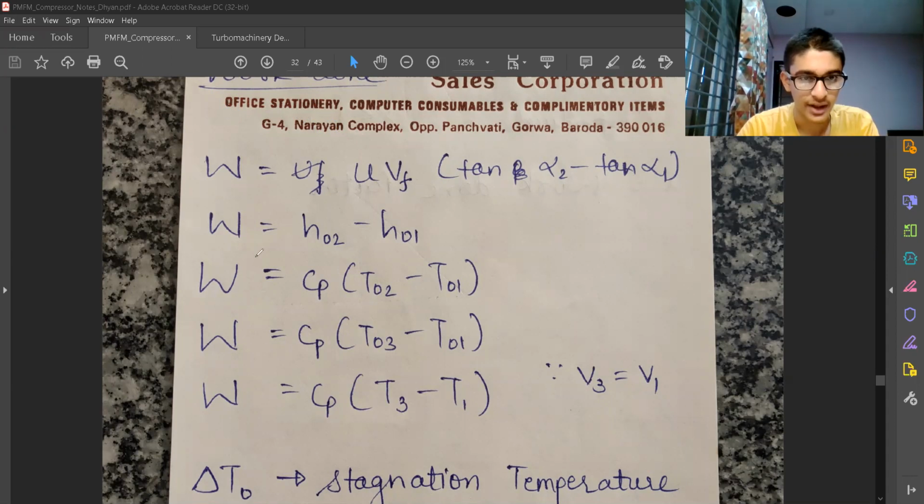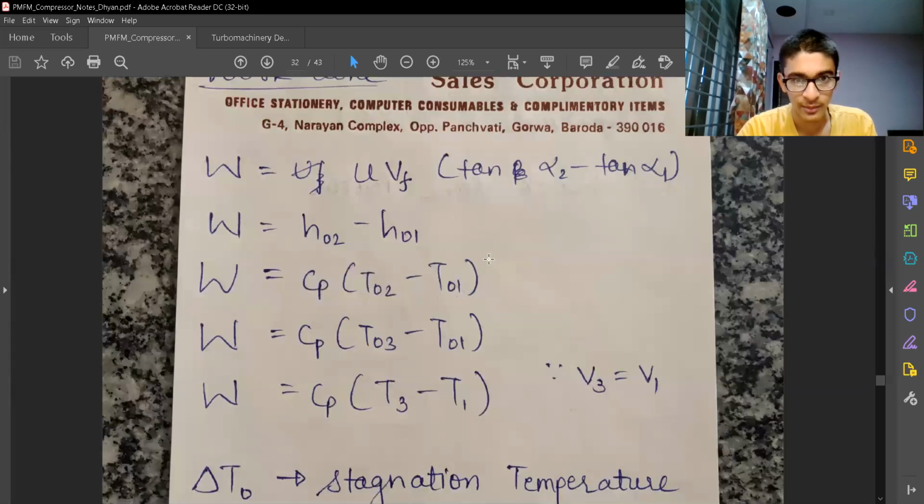And again, as I said earlier, we can also write work done in terms of change in enthalpy, as we wrote for the Brayton cycle. So change in enthalpy, and since the working fluid is air, or gas, we can write it as Cp delta T. But you must remember we are using the concept of total temperature or total properties. These are the total temperatures or stagnation temperature, T0, the subscript 0 represents total properties.